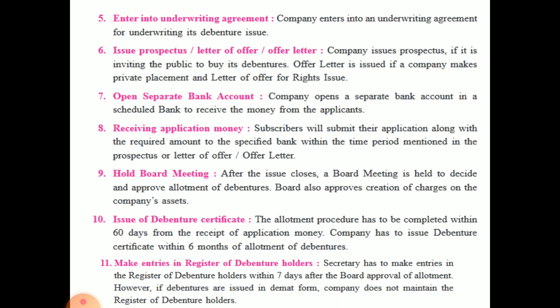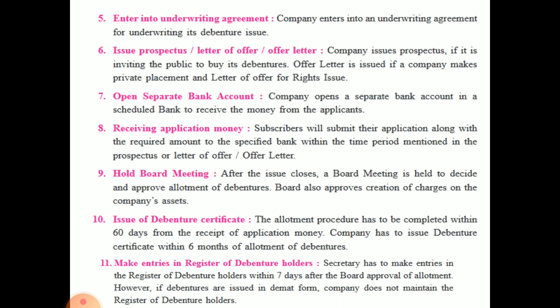Then hold board meeting after issue closes. Okay, issue जब close होता है, a board meeting is held to decide and approve allotment of debentures. Board also approves creation of charge on the company's asset. Then issue of debenture certificate. The allotment procedure has to be completed within 60 days from the receipt of the application money. Okay, the company has to issue debenture certificate within 6 months from the allotment of debentures.